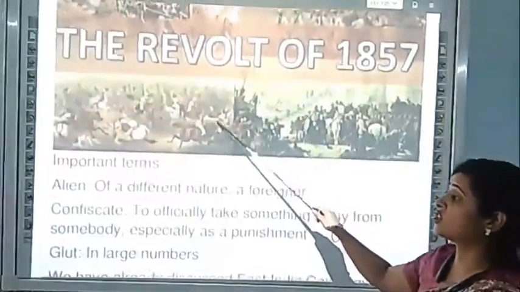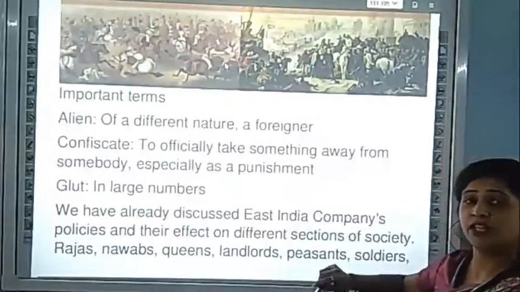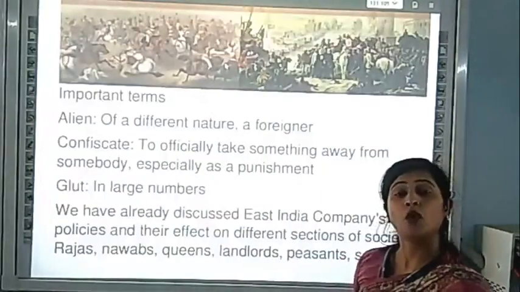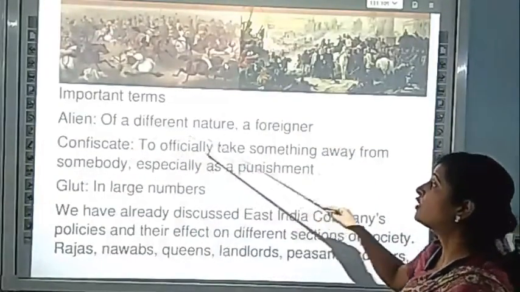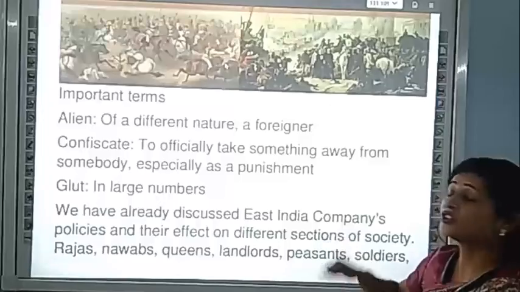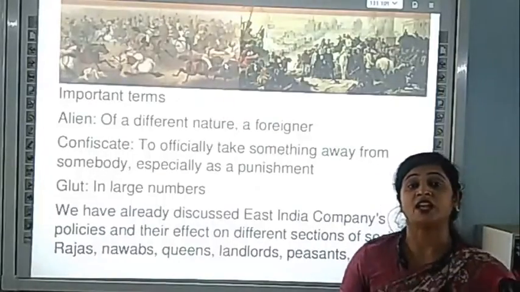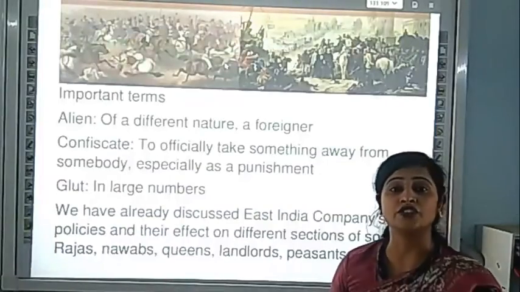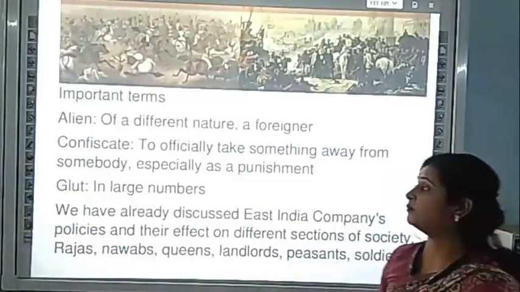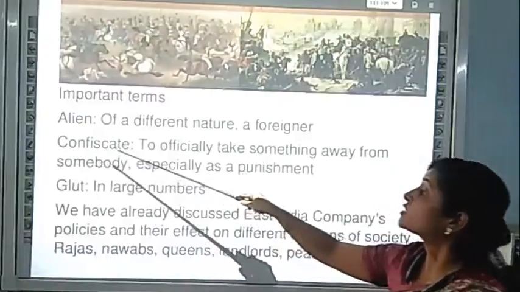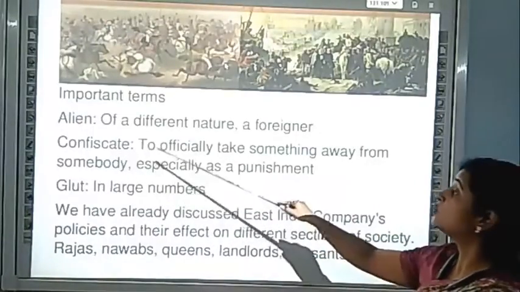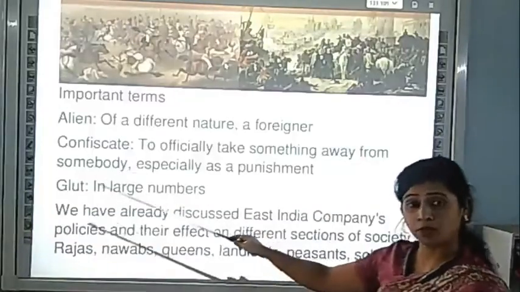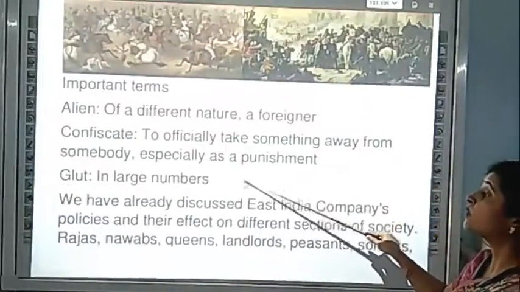Now in this chapter, we first take the important terms. Alignment. What is alignment? Of a different nature of governance. This means they were using a different type of nature to rule and govern our country. That is called alignment. Now, confiscate. Confiscate means to officially take something away from somebody, especially as punishment.